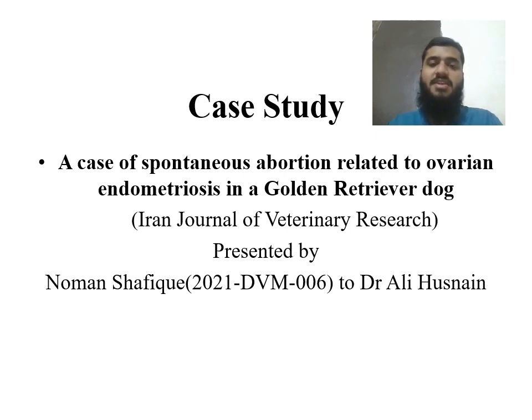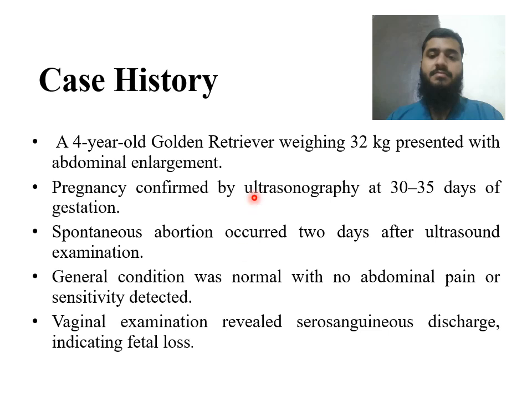I am presenting a case study, a case of spontaneous abortion related to ovarian endometriosis in a golden retriever dog. This case study is taken from the Iranian Journal of Veterinary Research. The history of the case study was a 4-year-old golden retriever weighing 32 kg presented with abdominal enlargement at the clinic.